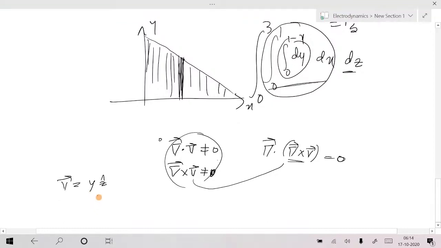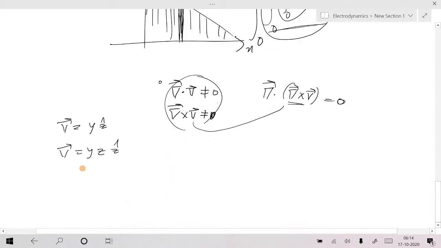But again, if you take y z cap, can you quickly find divergence? Sir, yes, sir, divergence of a curl of a vector is equal to 0.